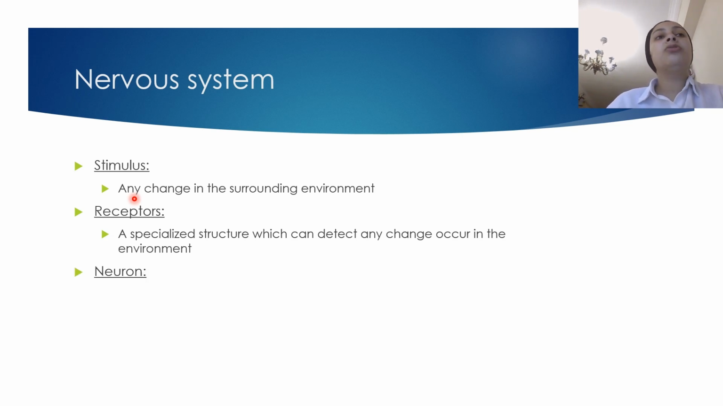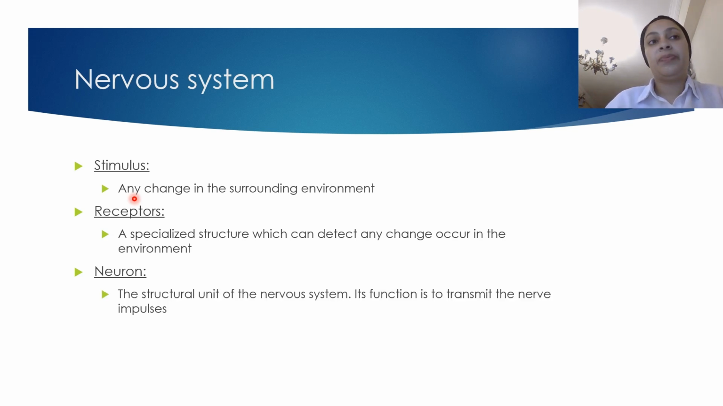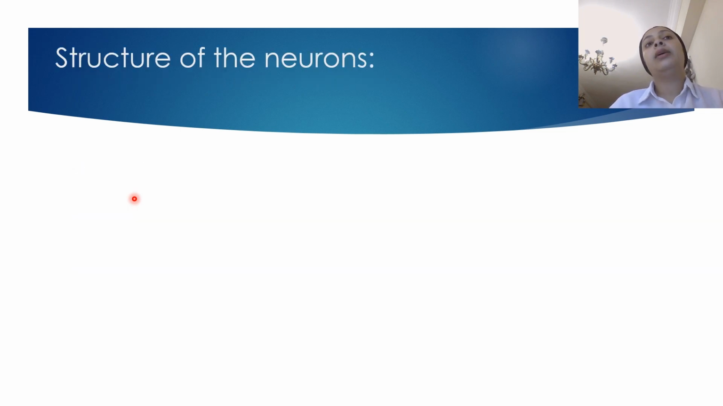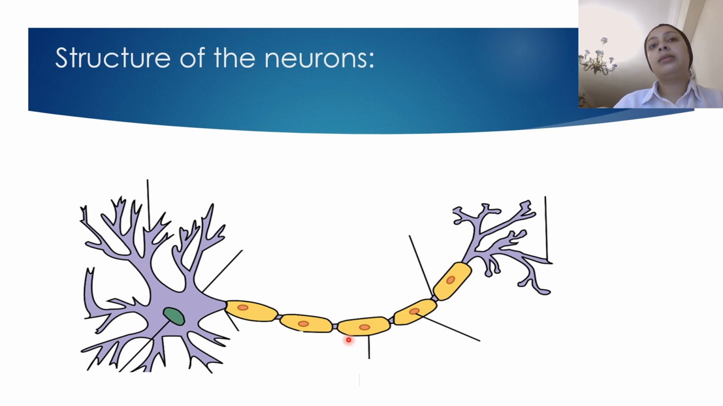Then we talk about neuron. Okay? We said we have sensory neuron, we have motor neuron. What are neurons about? Okay? In every system, we have structural units in this system. When we talk about the nervous system, our structural unit is the neurons. This is neuron. Okay? What is the neuron? The neuron is the structural unit of the nervous system. The structure of the neuron is very important.